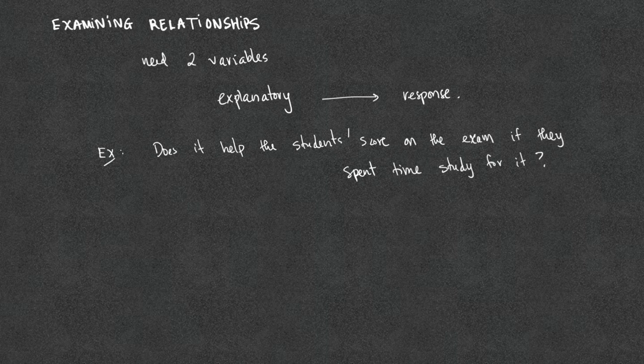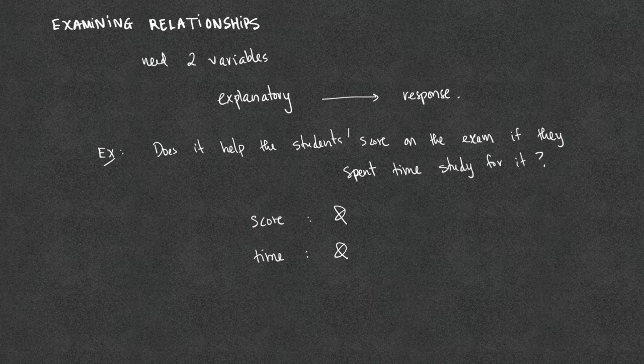For example, does it help the student scores on the exam if they spend time studying for it? In this case, we are examining the relationship between the two variables. One is the student's score on the exam. This is the quantitative variable. The other one is the time. This is the number of hours students spend studying for the exam. It is also a quantitative variable.